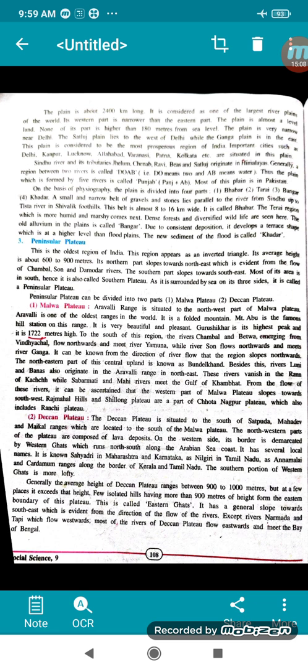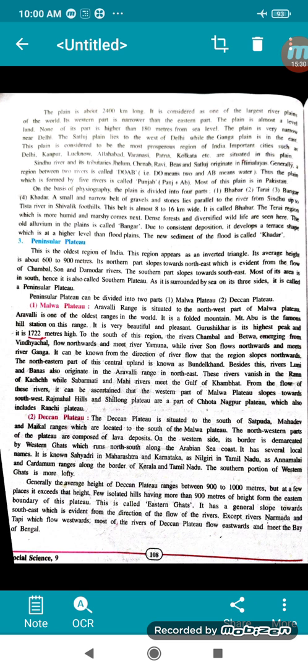The northwestern part of this plateau is composed of lava deposits. How have these hills and mountains been formed? Due to the lava deposits. When a volcanic eruption must have taken place, and the lava which came out of it dried up, it has formed a mountain or that plateau has been formed.